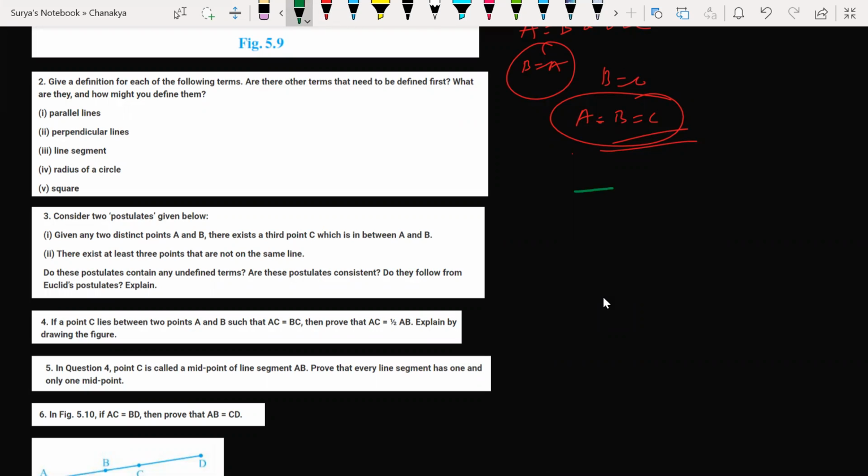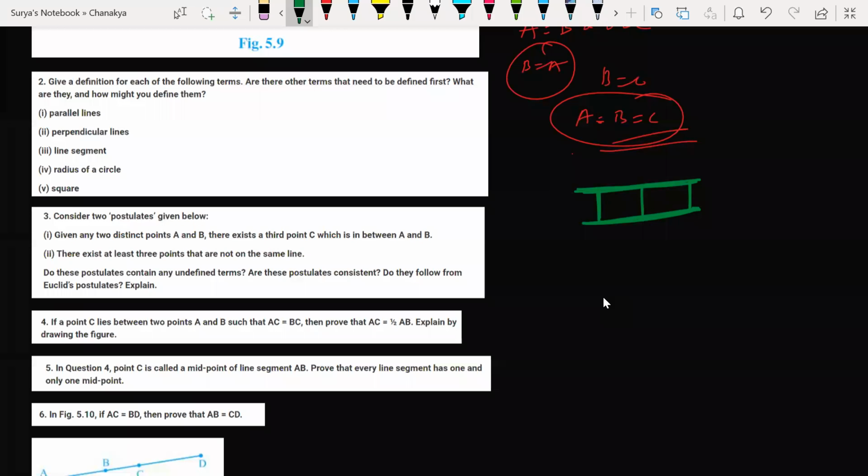Parallel lines means, look at this, two straight lines. They never meet together. It is going, and never meet. All right, this also going. Let us say example of railway track. This is my railway track. Clear? So example for parallel lines is railway track. Getting my point?